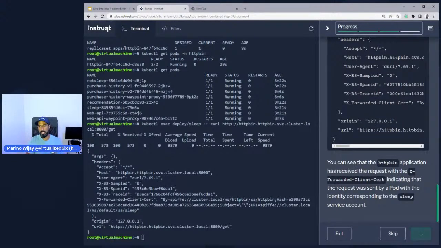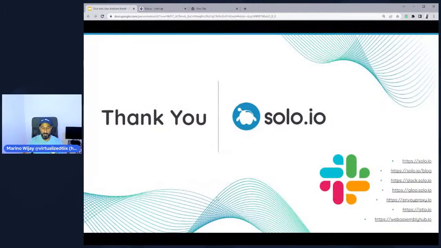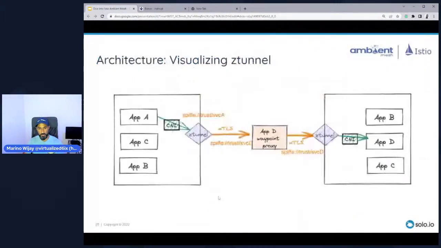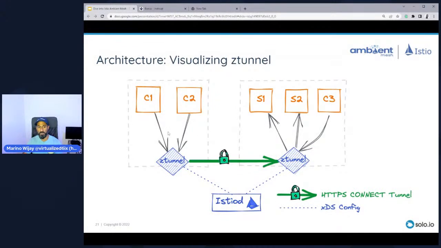So that being said, we covered a number of things here in this workshop. I'll actually use this as a backdrop quickly. What we've effectively demonstrated is that we have 2 nodes or multiple nodes in a cluster. We have multiple services running inside of our cluster. And we're using the ztunnel functionality to tunnel traffic from the client here over to one of these services over here.